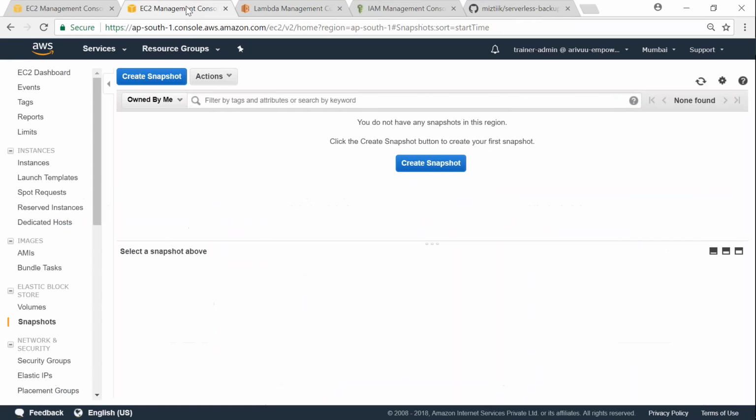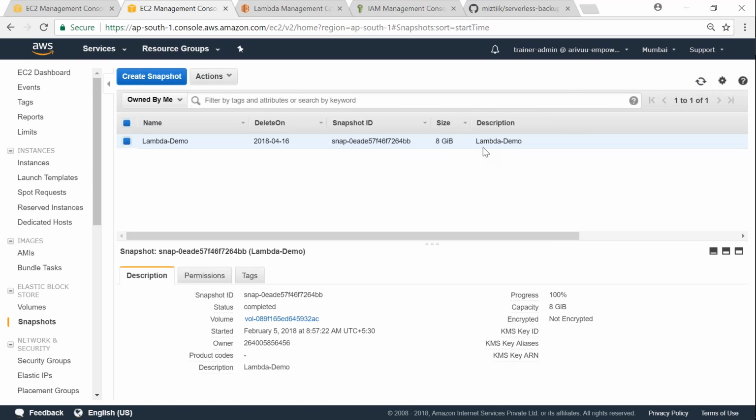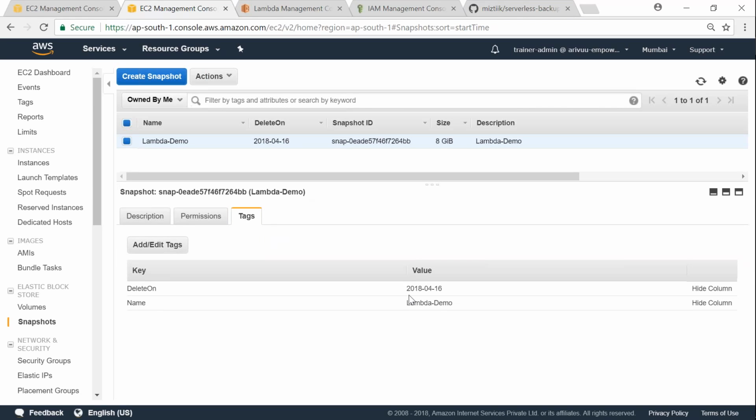Let me go to my EC2 dashboard and hit the refresh button. And you can see here the Lambda function has triggered, and today is February 4th, and it has calculated about 70 days, and it says that this snapshot will be deleted on April 16th. So if I go to my tags section, you can see here the same tags have been added, triggered by Lambda demo, and the delete on field has been set to April 16th.